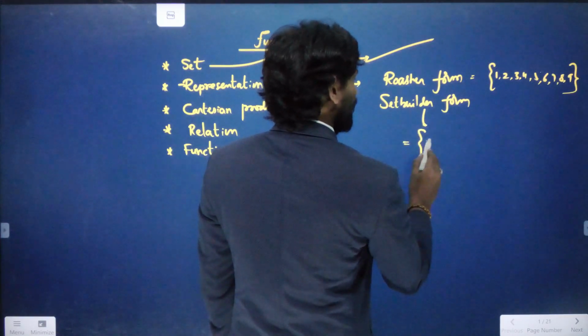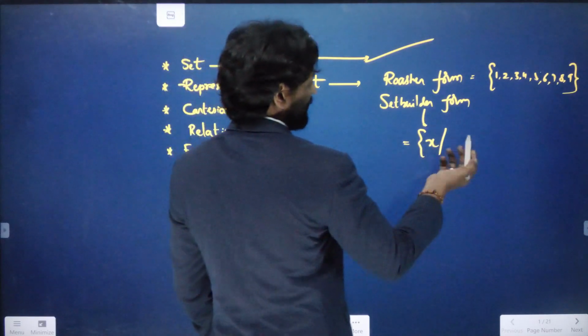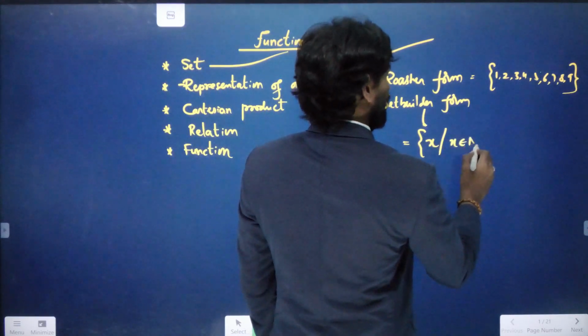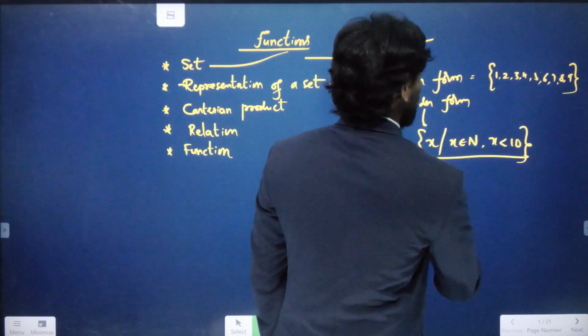Set builder form: we write the numbers in the form of x, such that x belongs to natural numbers and x is less than 10. So this is called set builder form.